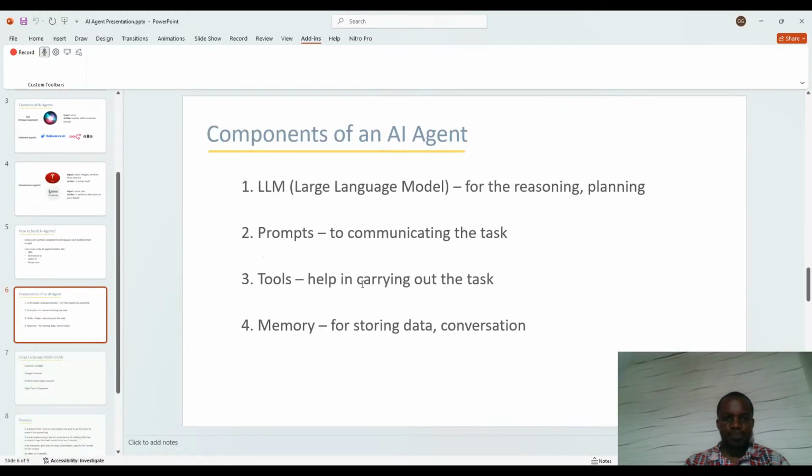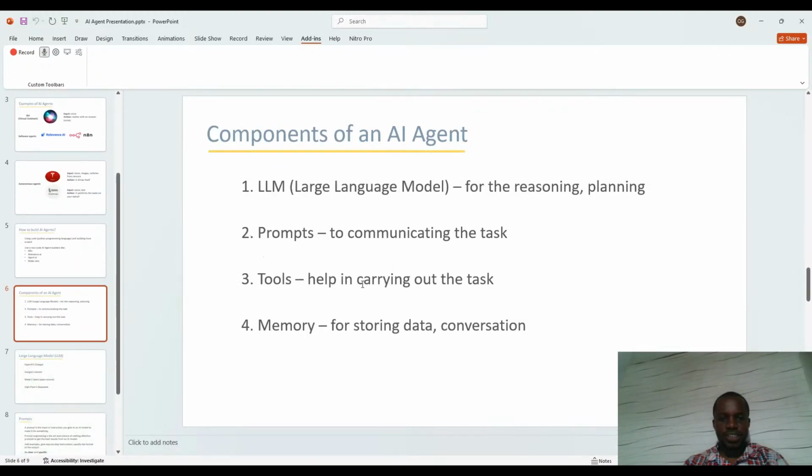Okay. Components of an AI agent. LLM, meaning large language model. This is the part that is in charge of reasoning and planning. Without this LLM, your AI agent will not work. It's more like saying a human being without a brain, or a computer without an operating system. It will not work, so you must have an LLM.